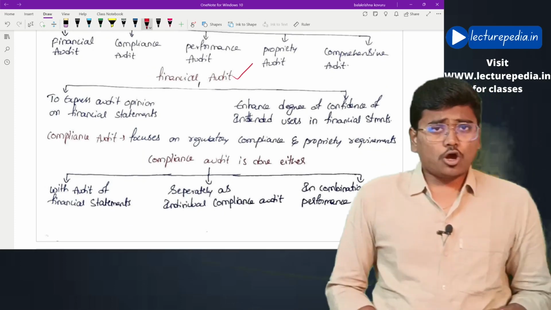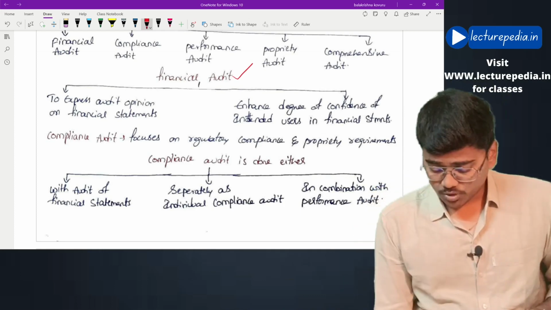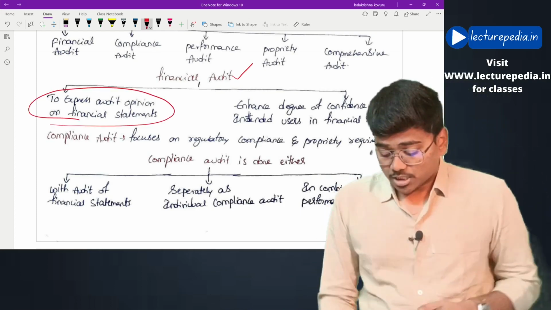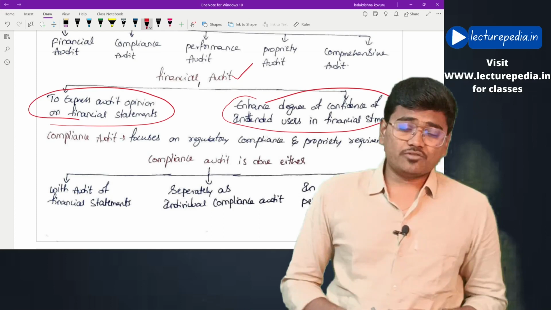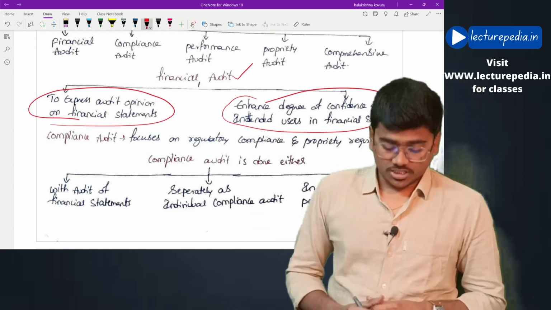As you all know, audit of financial statements in order to express opinion whether financial statements are showing true and fair view, and in order to enhance the degree of confidence of intended users. This will be the main objective of financial audit.